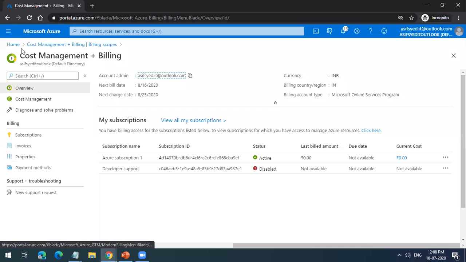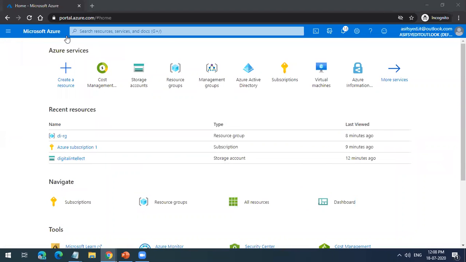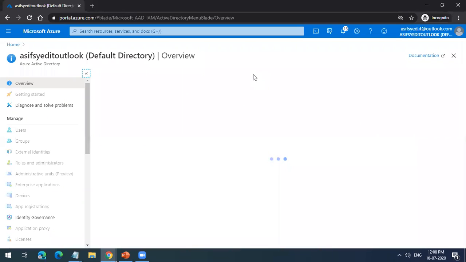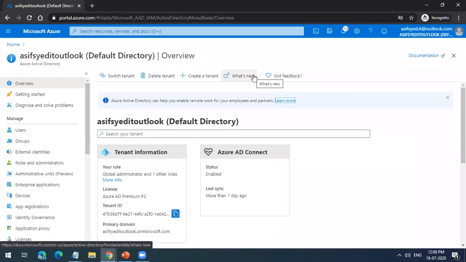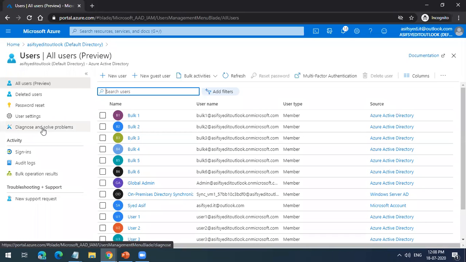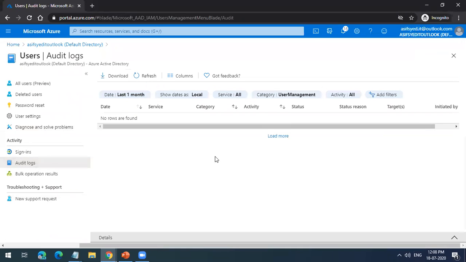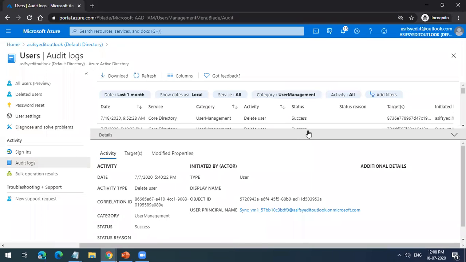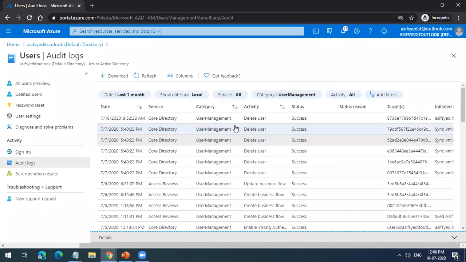So first we'll go to Active Directory. At the Active Directory, you can also view audit logs. So whatever is done, you can see all those logs here in detail.